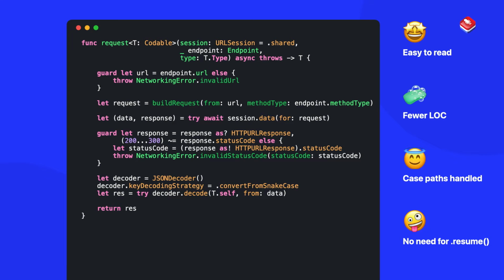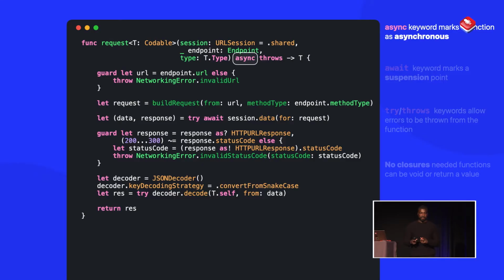So there might be a few keywords here that are new to you and you've never really seen before. It's cool. We're going to go through that. So let's just break these down. The first keyword that we have here is the async keyword. When you're working with async await and you have an asynchronous function, you need to mark it with the async keyword. Basically, that's the first step you should always do.